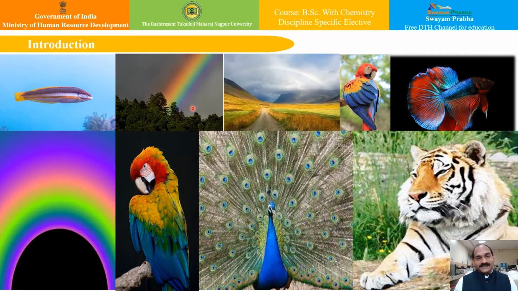Now friends, look at these beautiful pictures. Have you ever thought about how we can see these beautiful things in nature? You can see this fish, you can see this rainbow, you can see this beautiful bird, you can see this peacock, and you can see this beautiful fish, this beautiful scenery, all these beautiful colors. Now see how great nature is, how we can see all those beautiful colors in nature.